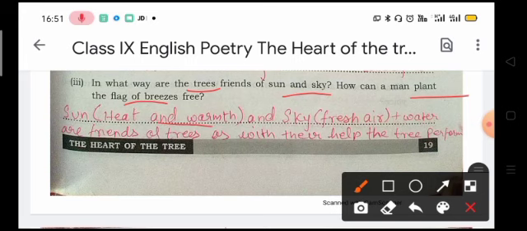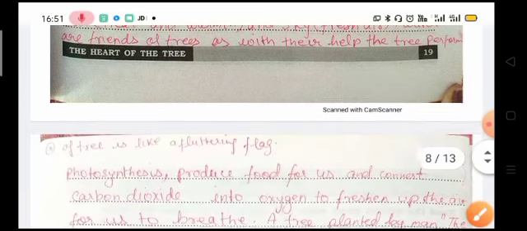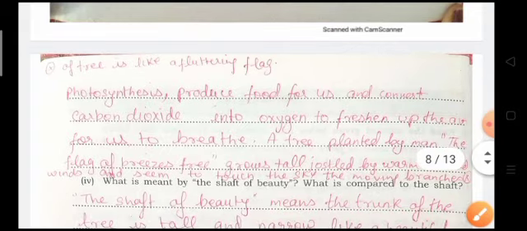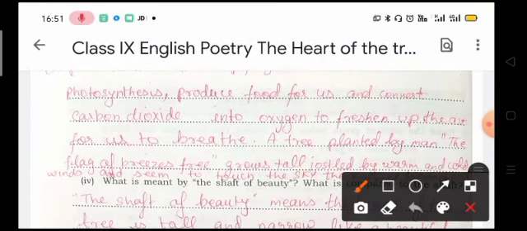Sun. Sun is a symbol of what? Sun is a symbol of heat and warmth. Sun, heat and warmth, and sky, fresh air plus water, are friends of trees, as with their help the tree performs photosynthesis, produces food for us, and converts carbon dioxide into oxygen to freshen up the air for us to breathe.